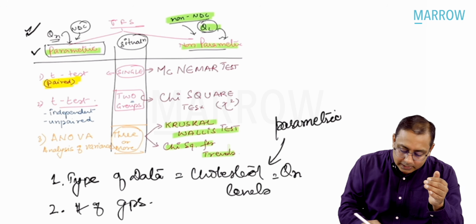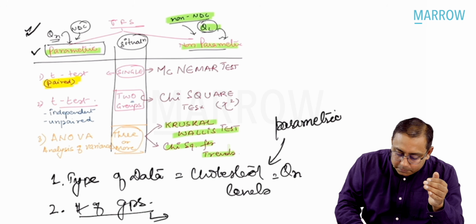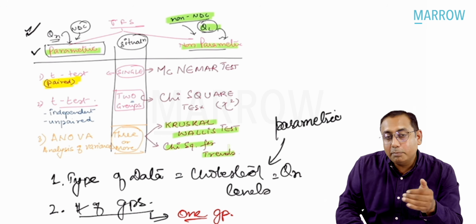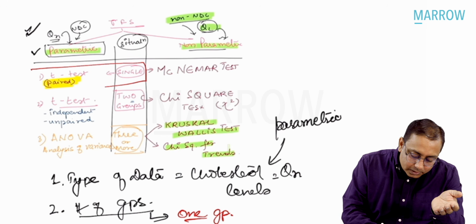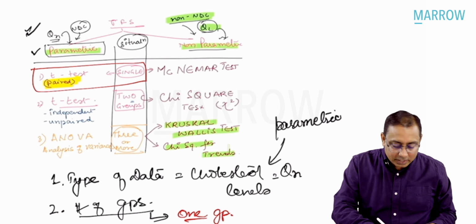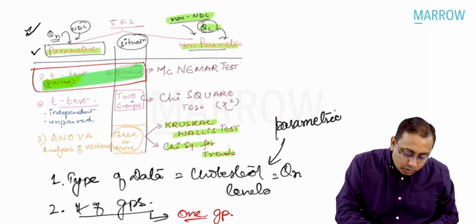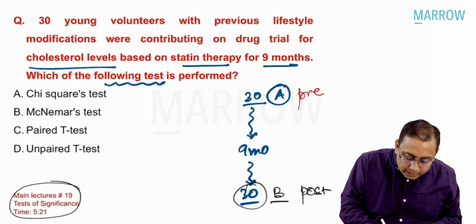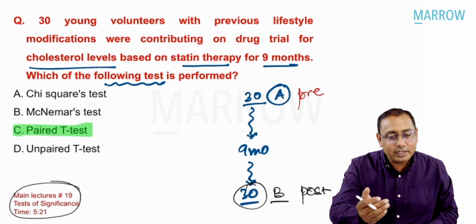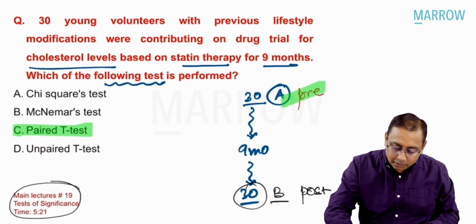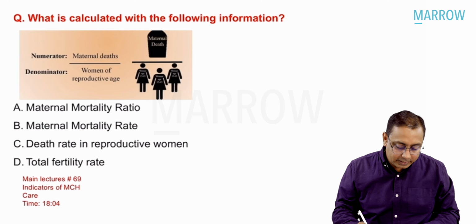So parametric test. Next is number of groups. How many groups did we have? We had only one group. So we did before and after testing. So what is the best answer you would like to mark over here? The best answer you should have gone with is a paired t-test. Paired t-test is done in parametric test, single group before and after, pre-testing and post-testing.